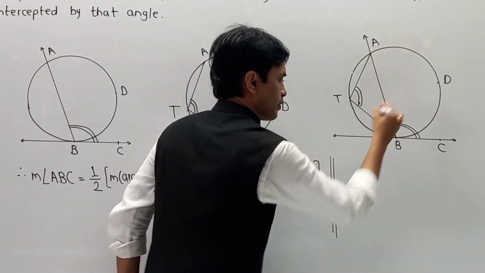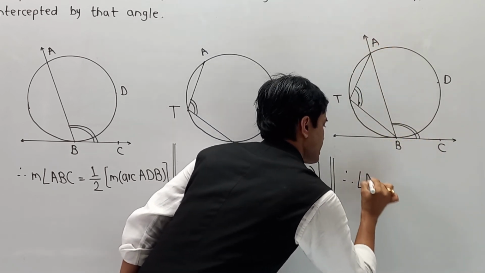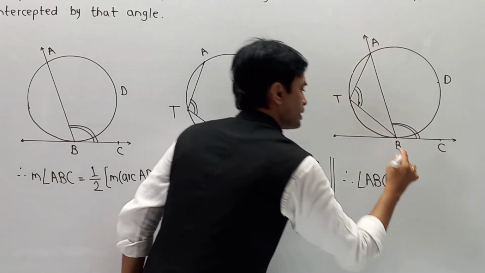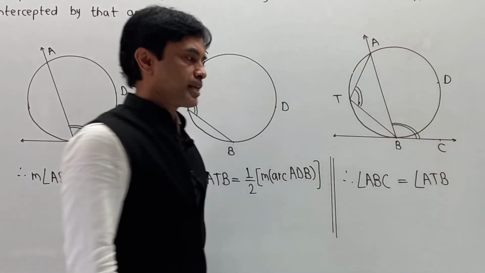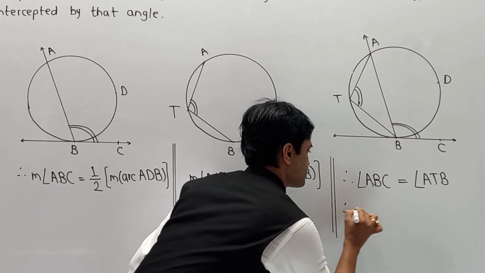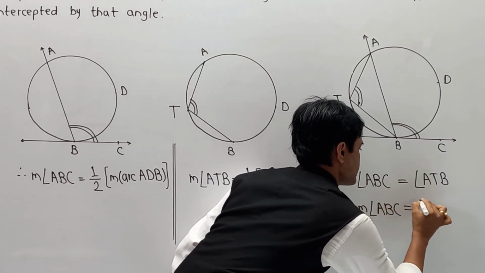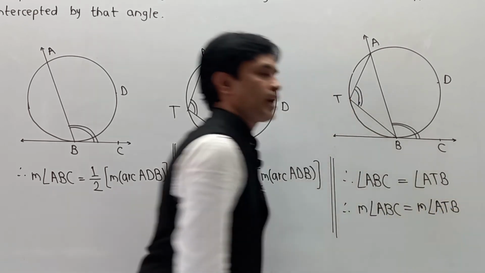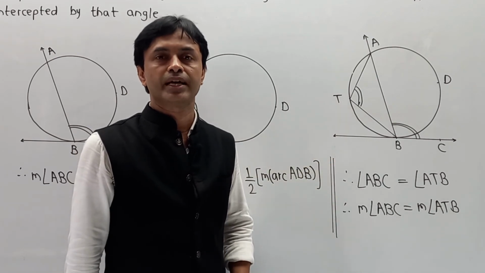From 1 and 2 we have a conclusion. Therefore, angle ABC is equal to angle ATB. Or you can say major angle ABC is equal to major angle ATB. And remember, this conclusion we are using in some numericals of D type of level.